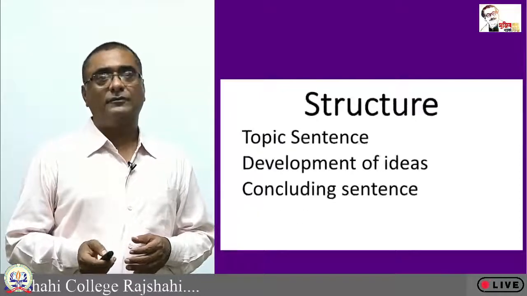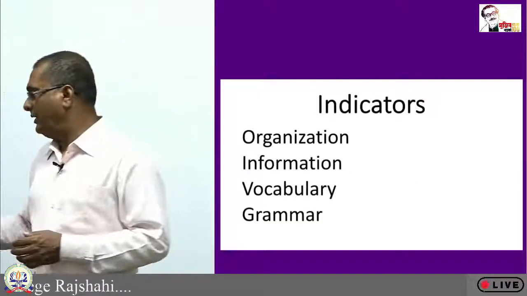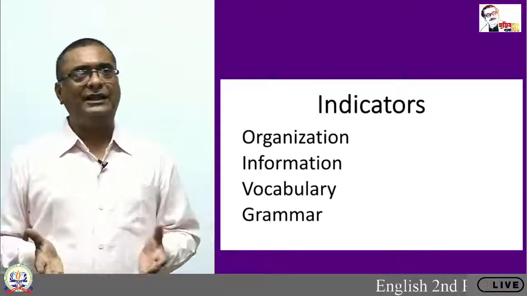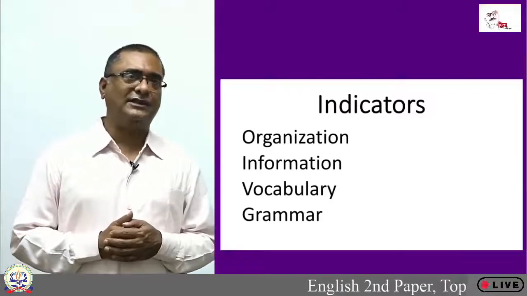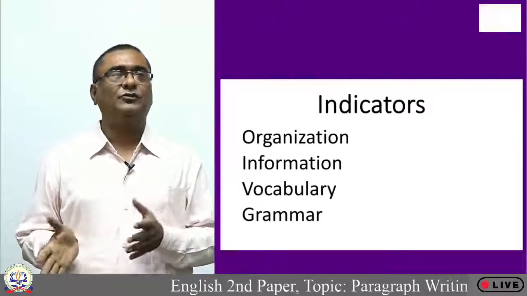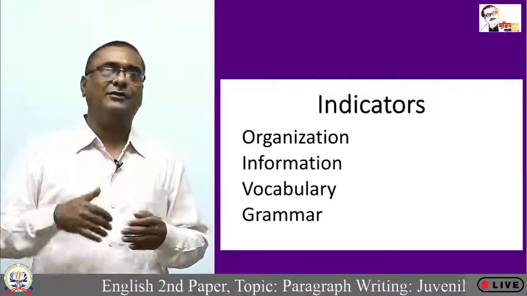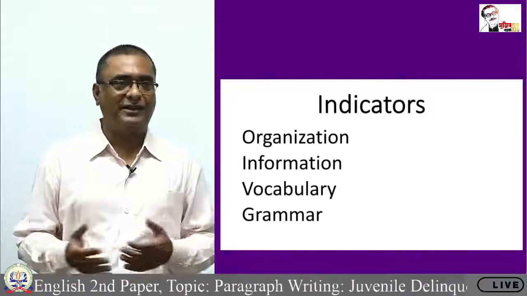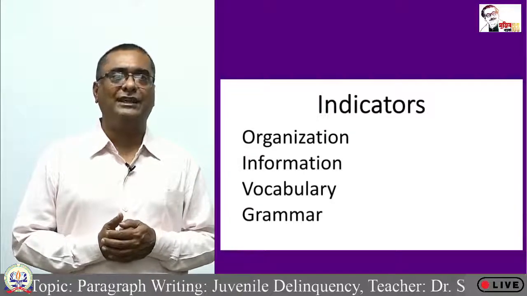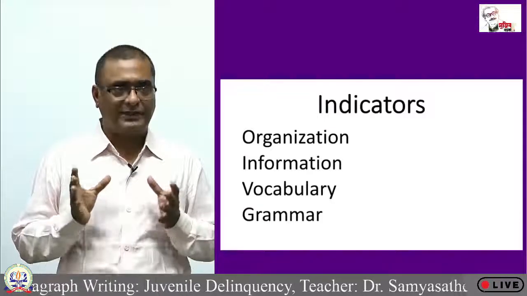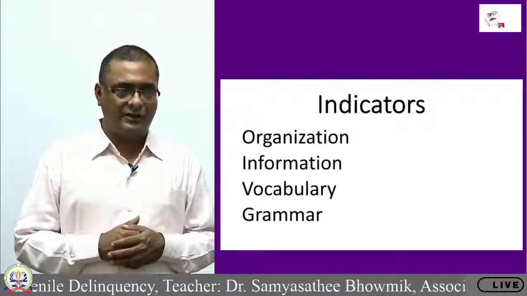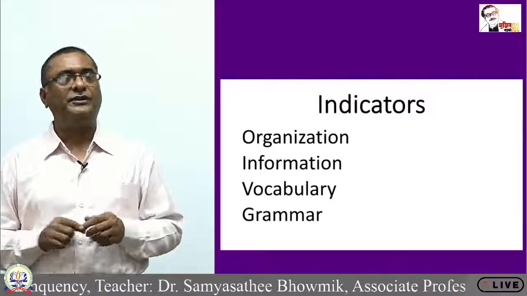Now, we are going to indicators. What are these things? Dear students, you understand that I am discussing so many things at the same time. Why am I discussing so many things at the same time? I am discussing the structure of the paragraph, I am discussing what type of paragraph this one is, and I am also discussing the points of this particular paragraph, and at the same time I am also telling you the indicators that have been prescribed for you, that these are the areas based on which your paragraph will be marked. So, your paragraph will be marked from different points of view.